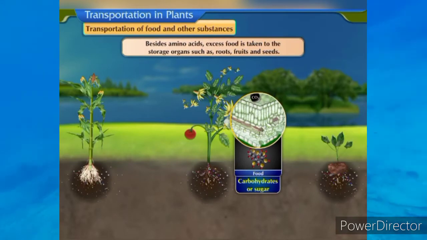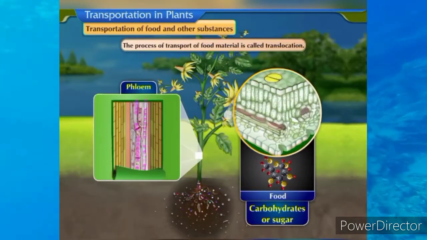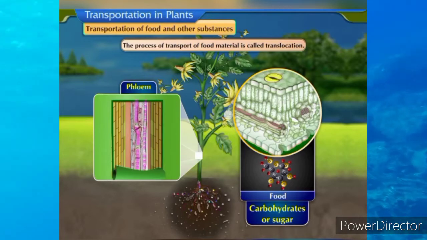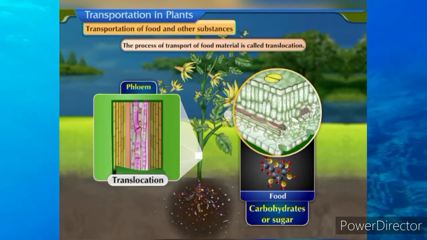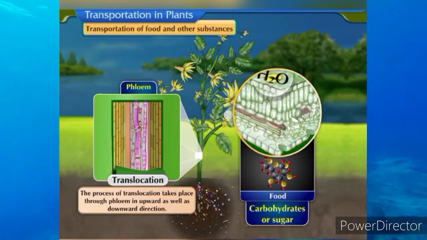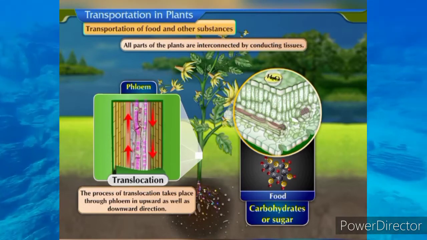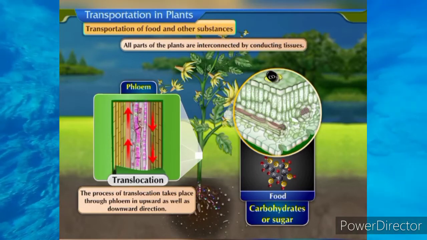Besides amino acids, excess food is taken to the storage organs such as roots, fruits and seeds. The process of transport of food material is called translocation. The process of translocation takes place through phloem in upward as well as downward direction. All parts of the plants are interconnected by conducting tissues.